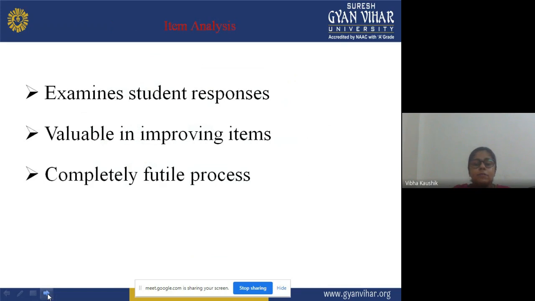Now, item analysis examines student responses. Item analysis means analysis of each and every item, examining how students are responding, what the response of the learners is. It is valuable in improving items: on the basis of their performances and responses, we are able to improve the value of those particular items. It is a completely fruitful process.